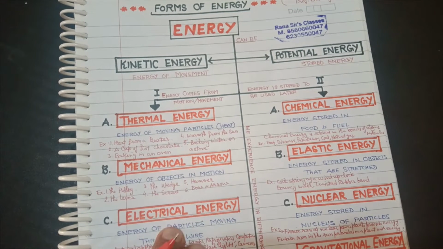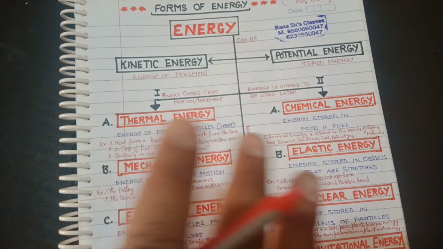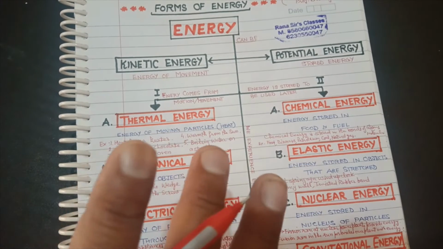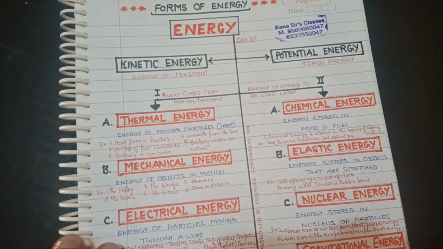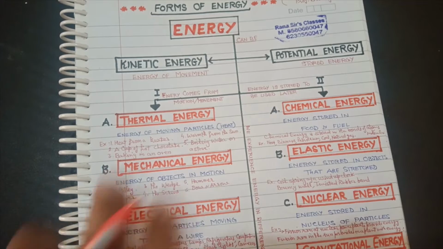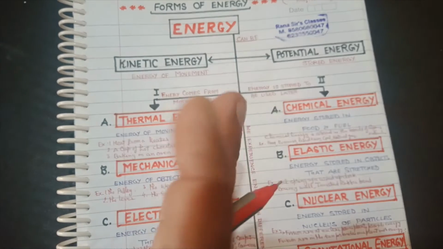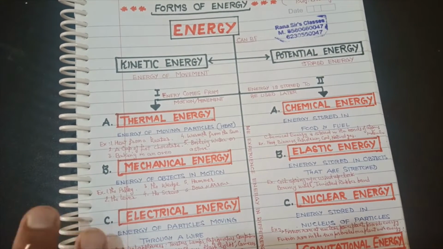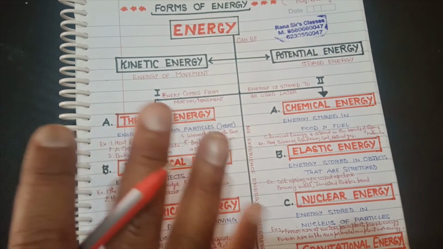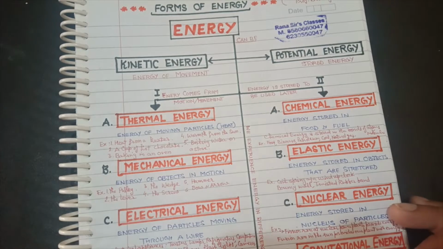Third, we have electrical energy. Electrical energy is a type of energy of the particles moving through a wire. There are many examples of electrical energy you have seen in your daily life, like electrical appliances. They work on electrical energy, like toasters, lamps, refrigerators, computers. There are lots of examples. Then we have electrical battery operated appliances like cell phones, flashlights, and cameras. All these articles work on electrical energy.